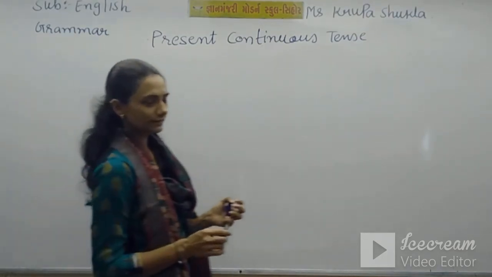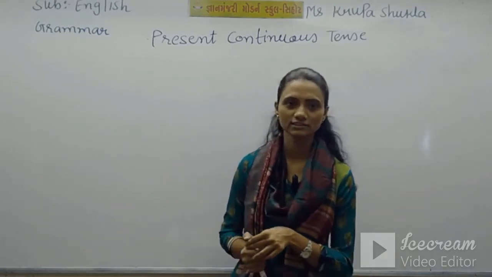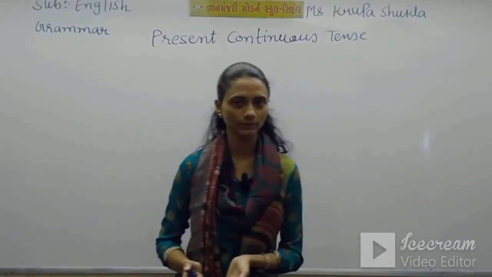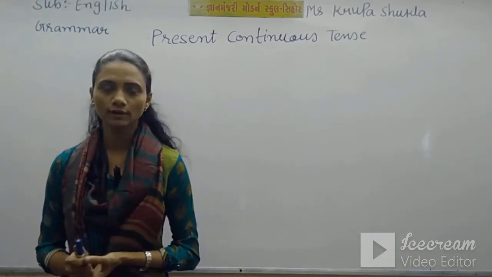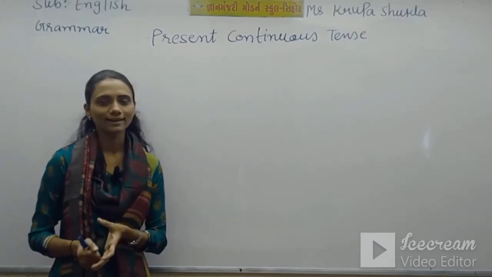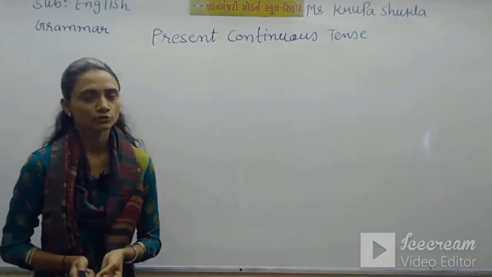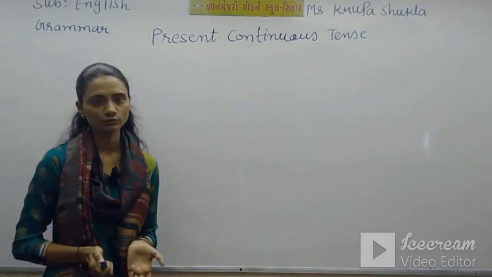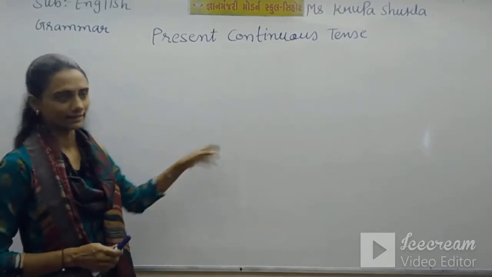As you all know, present continuous tense we use to describe the activity which is going on at the time of speaking. For example, I am teaching now. So I can say I am teaching you all English grammar and you all are learning. So you can say the students are learning English grammar. If you have noticed, here we have used is, am and are before the verb. So that will be there in our sentence pattern.